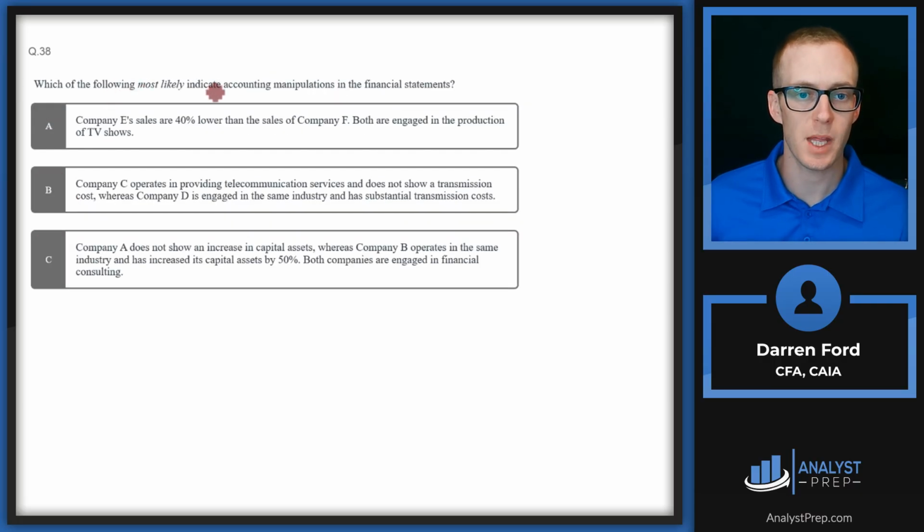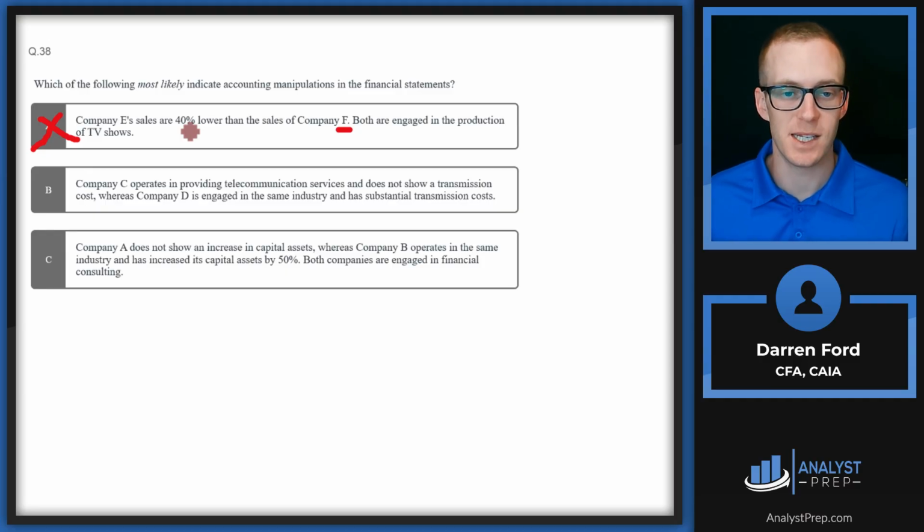Which of the following most likely indicate accounting manipulations in the financial statements? Company E's sales are 40% lower than the sales of Company F. Both are engaged in the production of TV shows. This is not going to be manipulation. It sounds like Company F just has more market share than Company E. Just because they're in the same business doesn't mean they're going to have the same amount of sales.